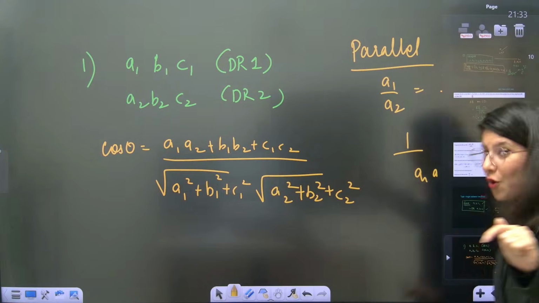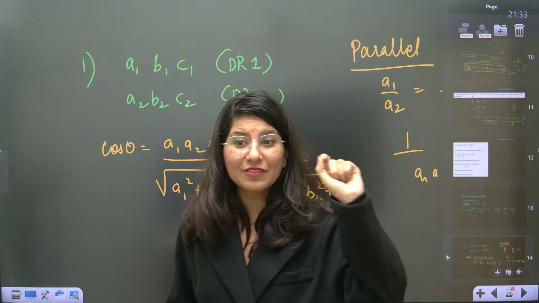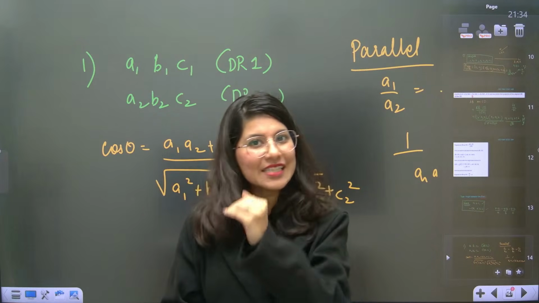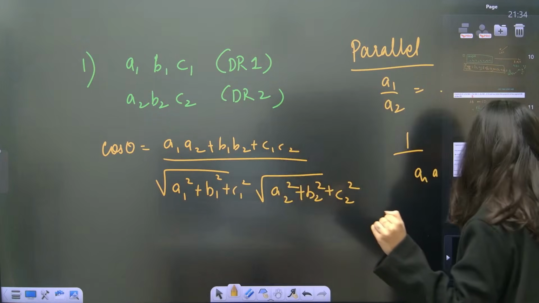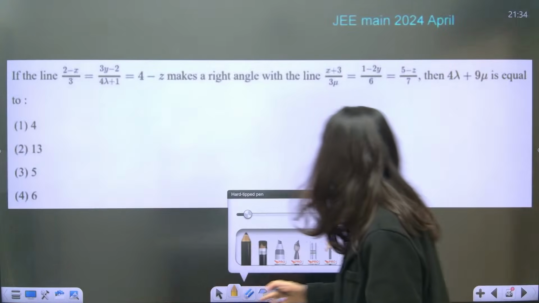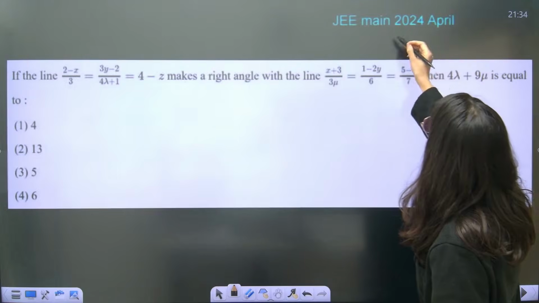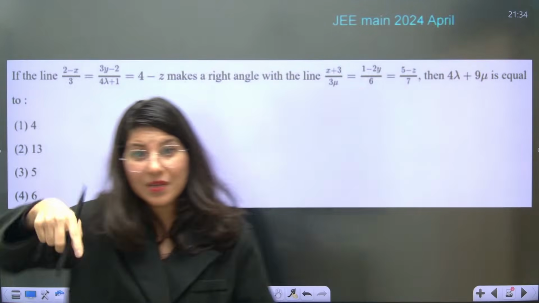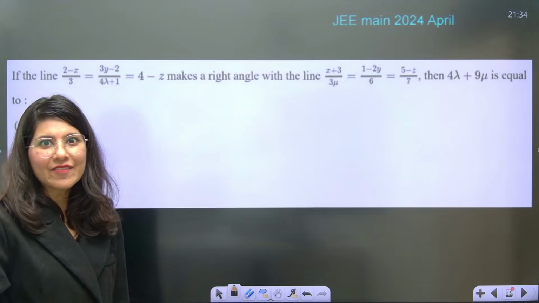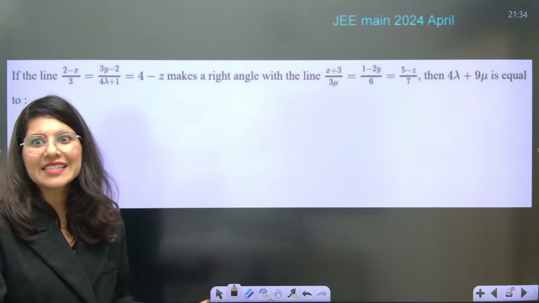So here we go. I want every one of you to do this previous year question on your own, because this is so easy. It's just that you have to understand the equation of a line. This question was asked in JEE 2024 April attempt, not more than 7-8 months ago, quite recent.